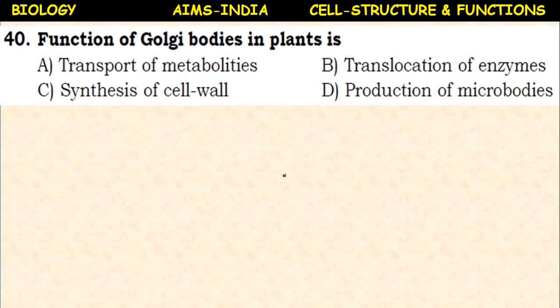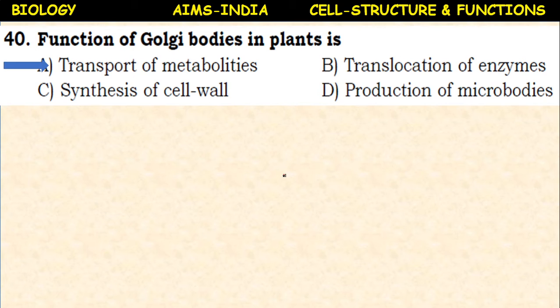The function of Golgi bodies in plants is: transport of metabolites, translocation of enzymes, synthesis of cell wall, production of microbodies. Here, transport of metabolites. What are metabolites?